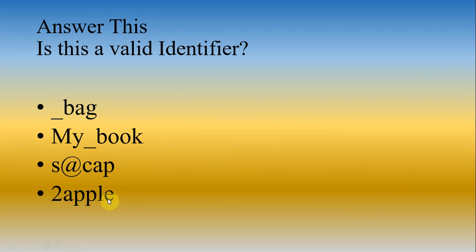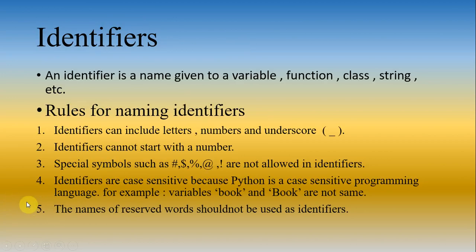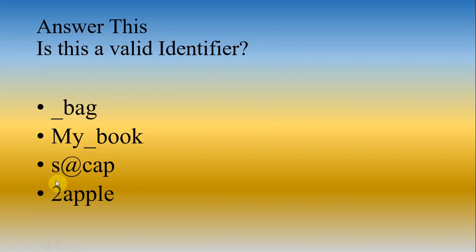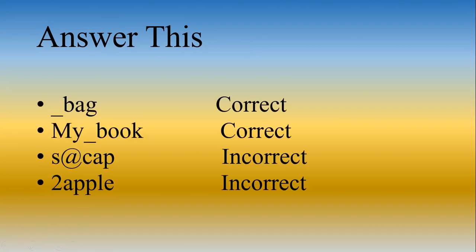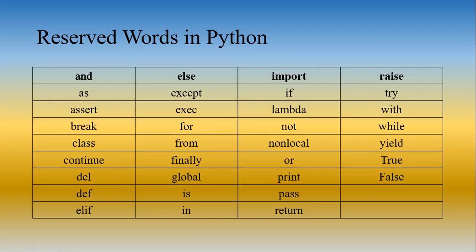2apple. Is this a valid identifier? No, because it starts with a number. We saw here that identifiers cannot start with a number. Now, this displays the correct answers and the incorrect answers. We move on to the reserved words in Python.